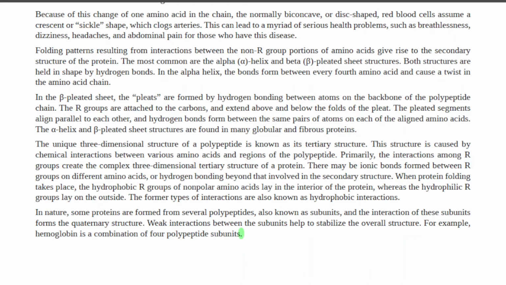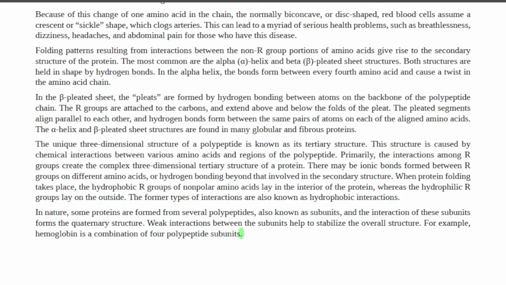In the alpha helix, the bonds form between every 4th amino acid and cause a twist in the amino acid chain. In the beta pleated sheet, the pleats are formed by hydrogen bonding between atoms on the backbone of the polypeptide chain. The R groups are attached to the carbons and extend above and below the folds of the pleat. The pleated segments align parallel to each other, and hydrogen bonds form between the same pairs of atoms on each of the aligned amino acids. The alpha helix and beta pleated sheet structures are found in many globular and fibrous proteins.